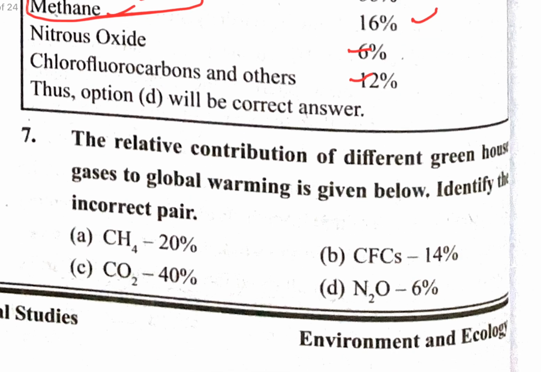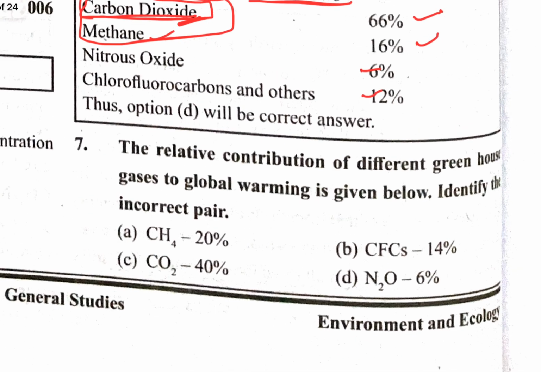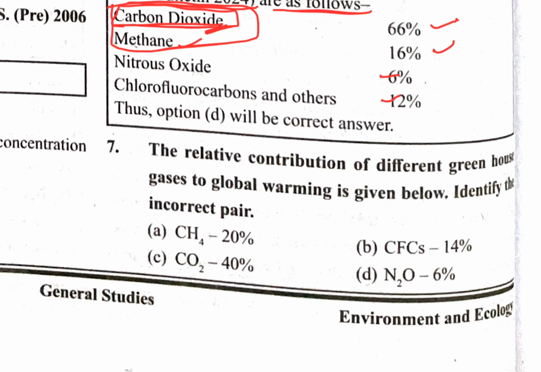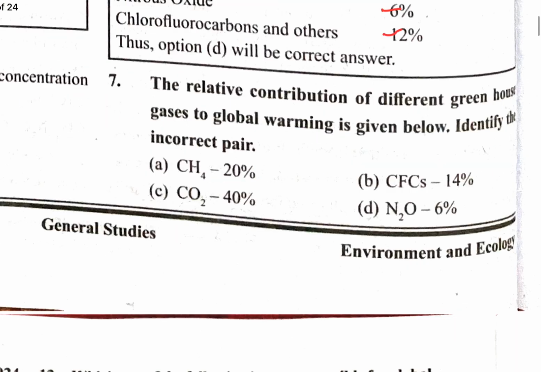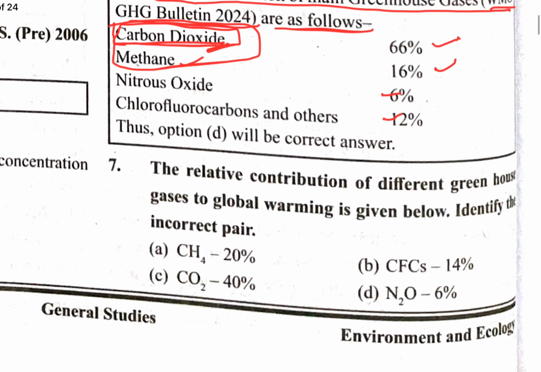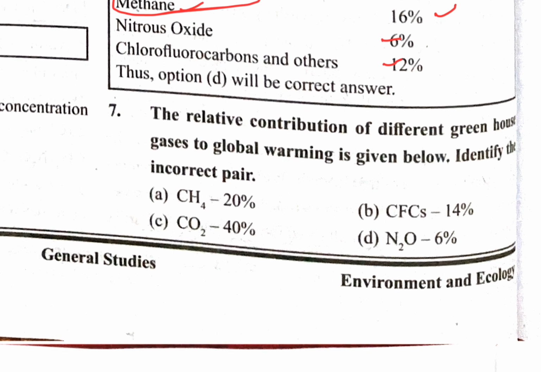Next question. The relative contribution of different greenhouse gases to global warming is given below. Identify the incorrect pair. Methane, we have already seen, is 16%. Nitrous oxide, we have seen, is 6%.